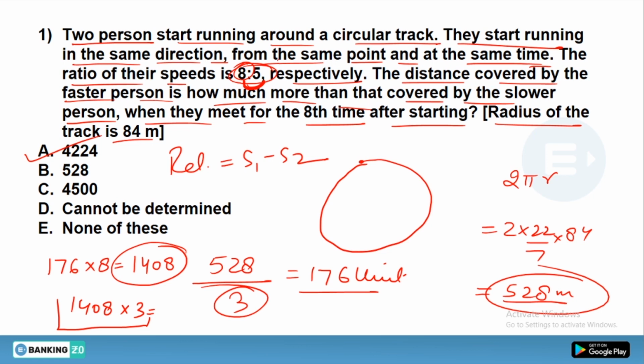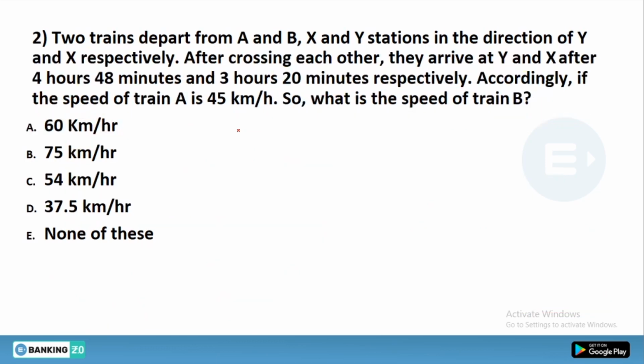I hope you understood this question. You can solve it in a long method, but I am telling you a shortcut method. So remember everything. Just remember, you have to cover the first round, and after that you start chasing. And if you start chasing, their relative speed becomes the difference between their speeds. So we have got the time, and we will multiply it with 8 to find how much time it has taken. All right, let's see the next question.